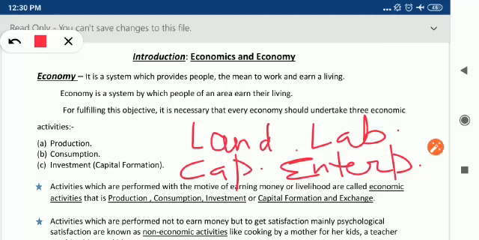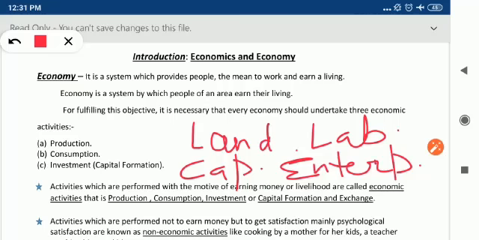Now let's see with an example. Like in the previous video, I explained the glass factory example. The factory purchases some machinery, raw material, etc. For that they may have to take a loan from the bank, for which they have to pay interest. So for the capital, what do we have to pay? Interest.